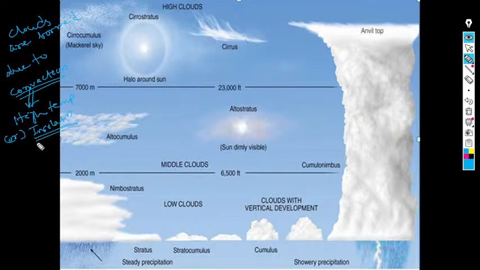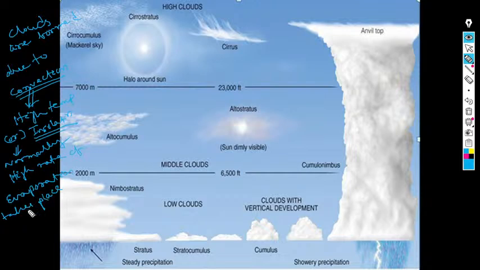Due to high temperature or insolation, normally a high rate of evaporation takes place. Okay? Since the evaporation is very high, it gets accumulated in the upper troposphere part and it forms clouds.